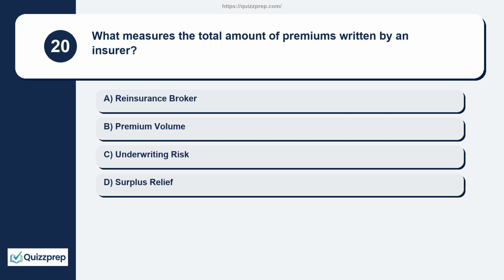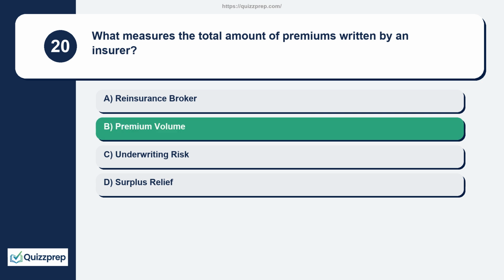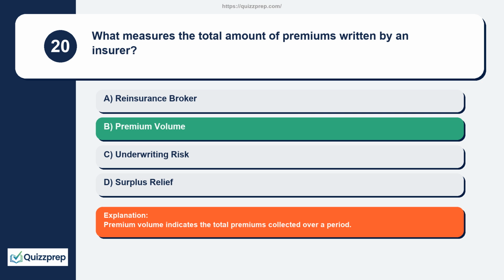Question 20. What measures the total amount of premiums written by an insurer? Reinsurance broker, premium volume, underwriting risk, surplus relief. Premium volume indicates the total premiums collected over a period.